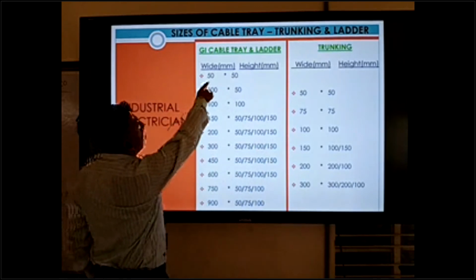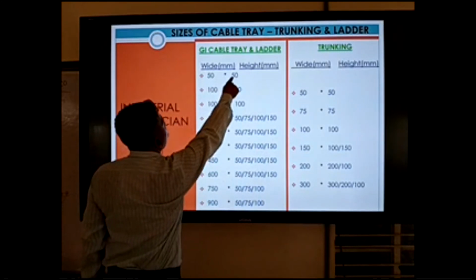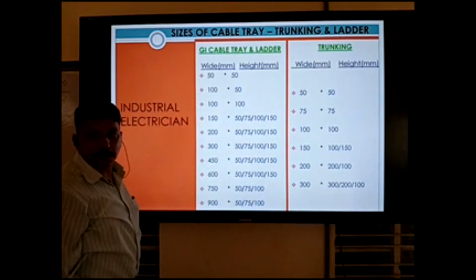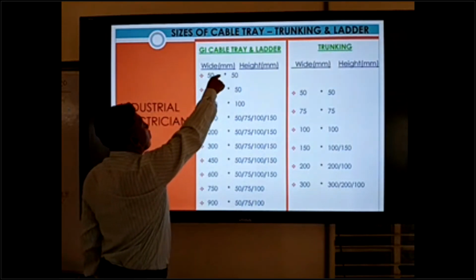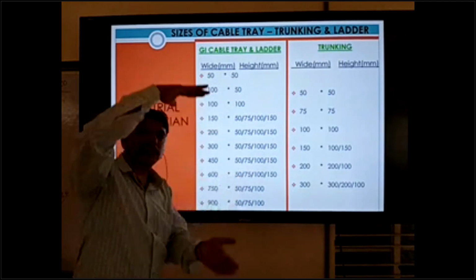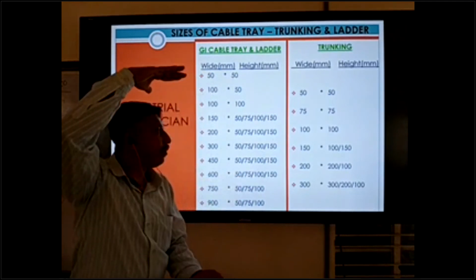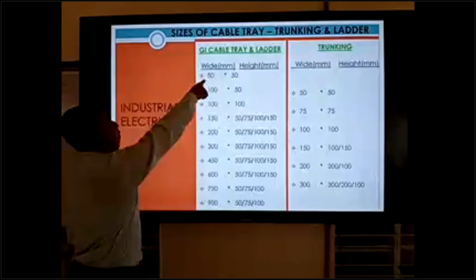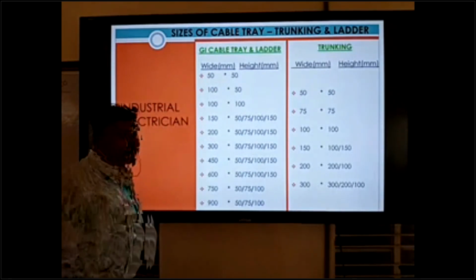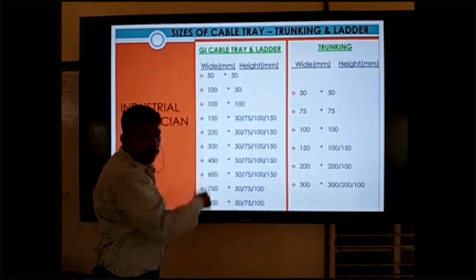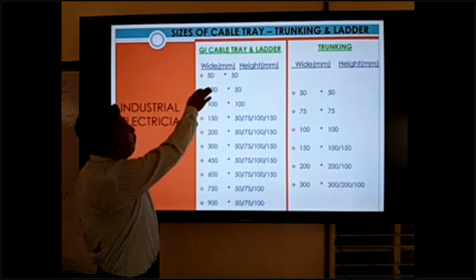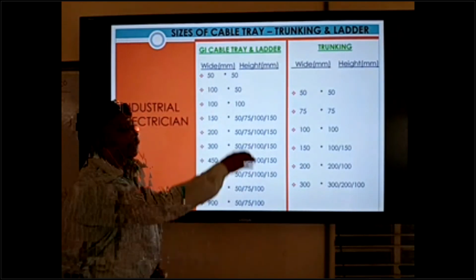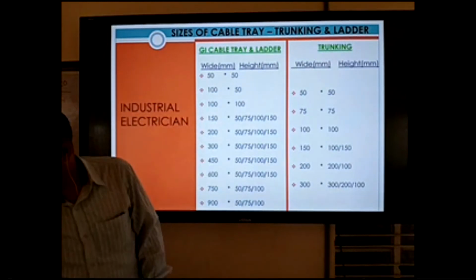First, we can find 50 mm into 50 mm cable tray. In this size, wide is the same and height is also the same. First one available is 50 mm by 50 mm. Next one is 100 by 50 mm. Base side is 100, height side is 50 mm.